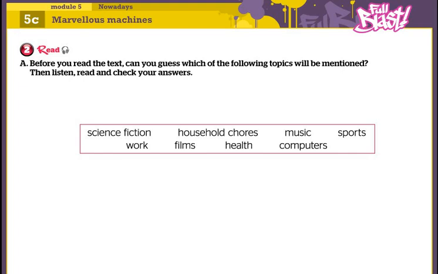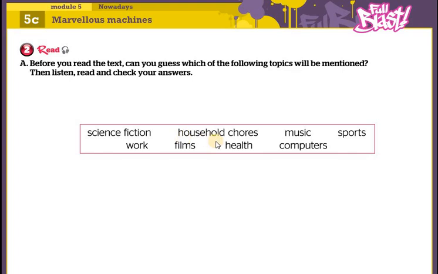Next, before you read the text, can you guess which of the following topics will be mentioned? For example, science fiction, the link between science and fiction. Fiction is something imaginary, something which is not real.